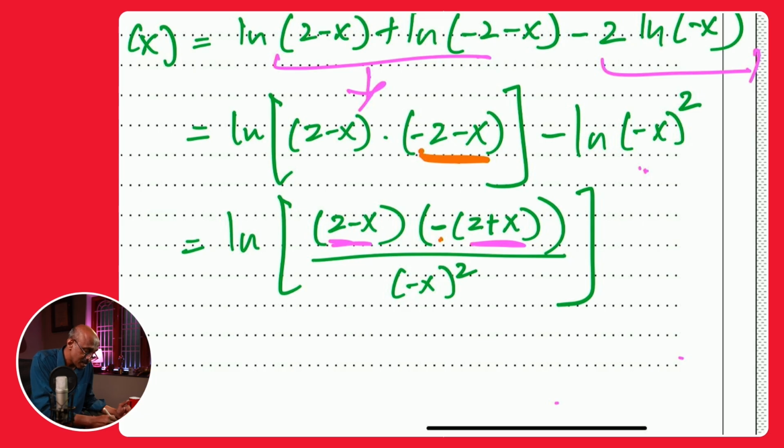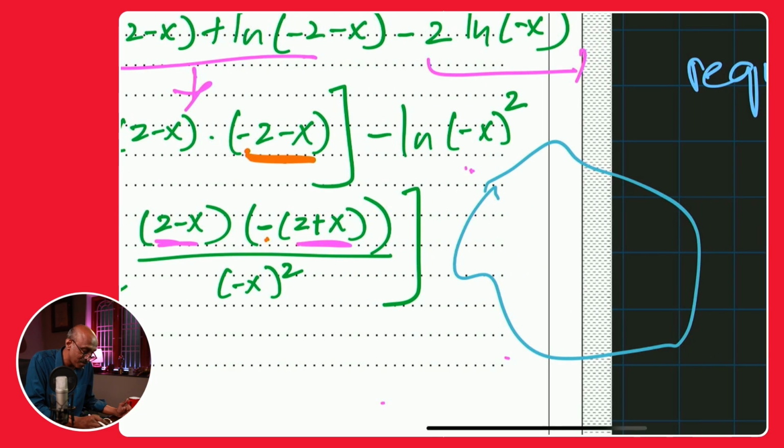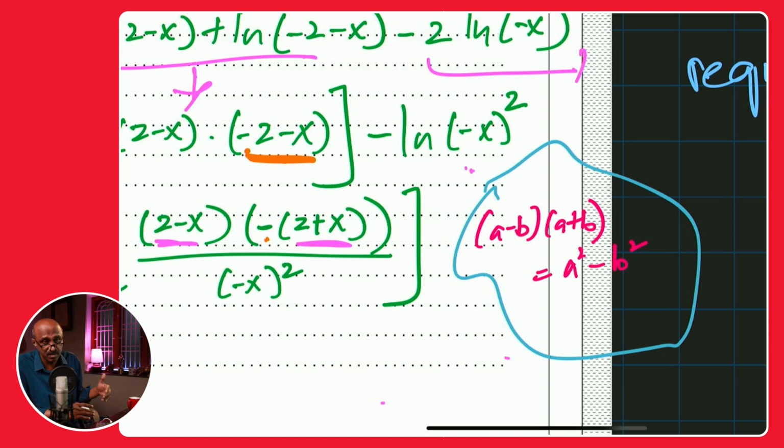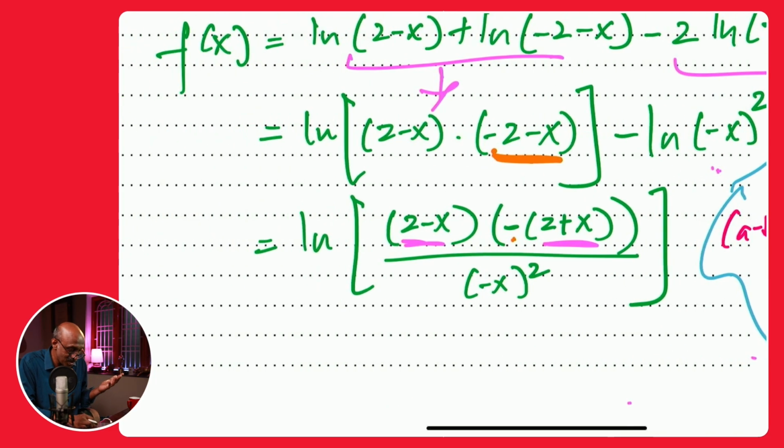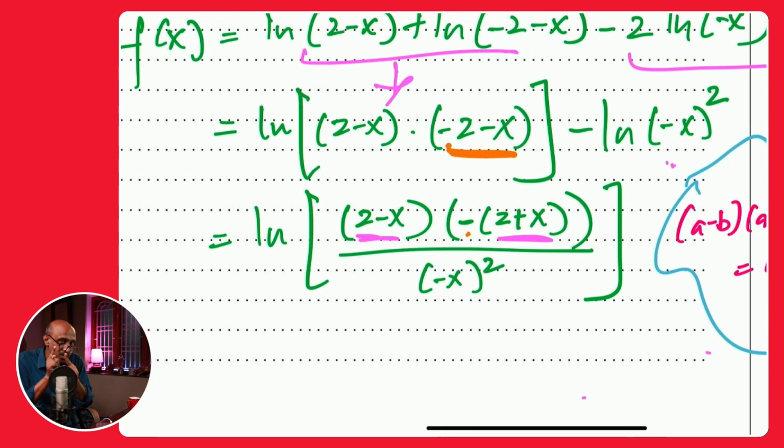And that means suddenly it should ring a bell with a familiar algebraic formula, which you might have seen earlier: a minus b, a plus b in that form is basically a square minus b square. The factoring of what they say is difference of squares, a square minus b square, a minus b, a plus b, and therefore it was important that you write it in that form. If you're not factored out that negative sign, you probably might have not seen it as 2 minus x and 2 plus x. That is what I'm trying to say.